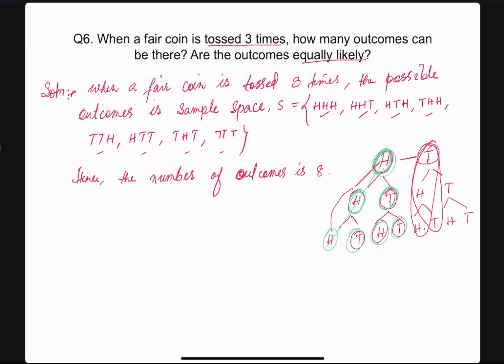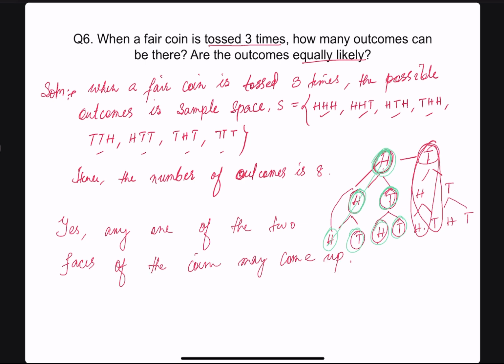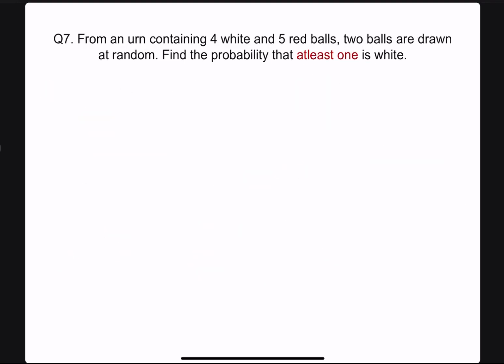Are the outcomes equally likely? Yes, the outcomes are equally likely. Why? Because any one of the two faces of the coin may come up. Let me write the answer: any one of the two faces of the coin may come up. So this is the answer. In this question, sometimes you can also get some other question. Okay, this is a very important question. Let's go to question number 7.